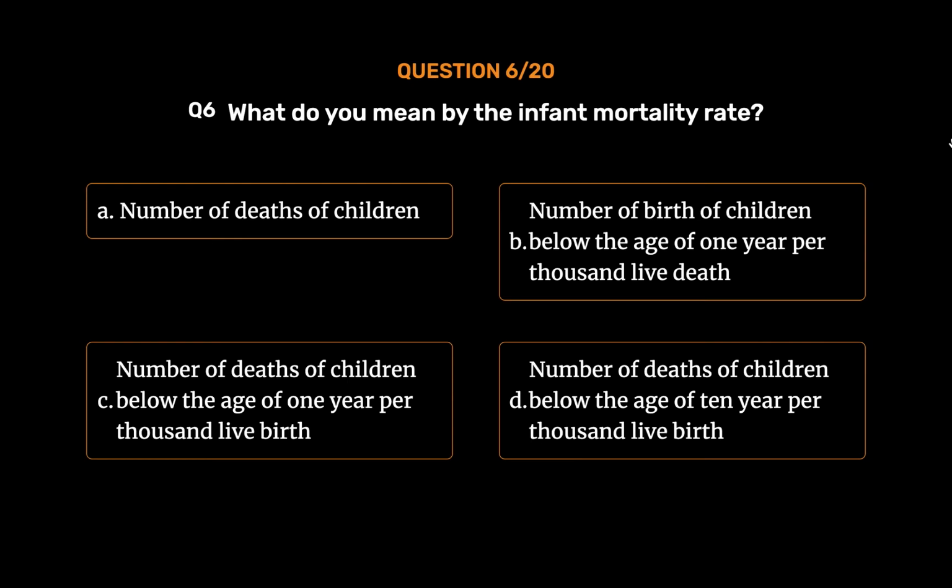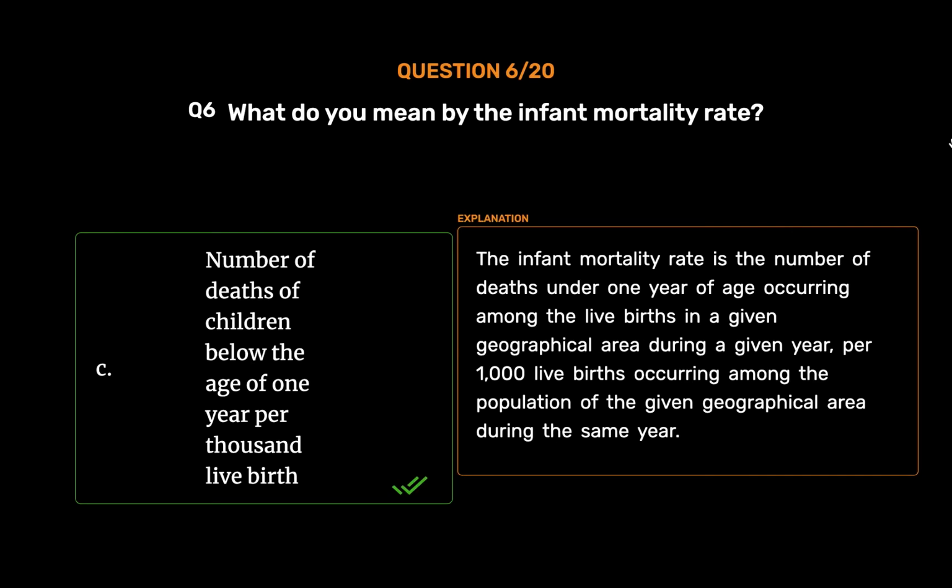The correct answer is Option C. Number of deaths of children below the age of 1 year per thousand live birth. The infant mortality rate is the number of deaths under 1 year of age occurring among the live births in a given geographical area during a given year, per 1,000 live births occurring among the population of the given geographical area during the same year.